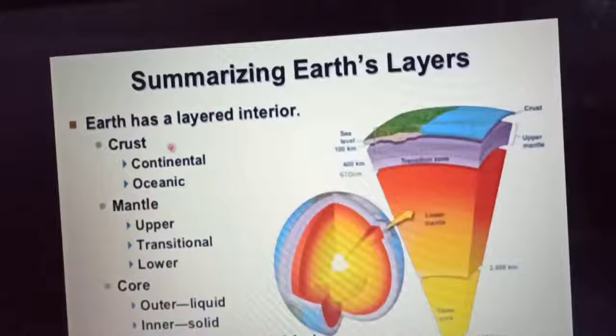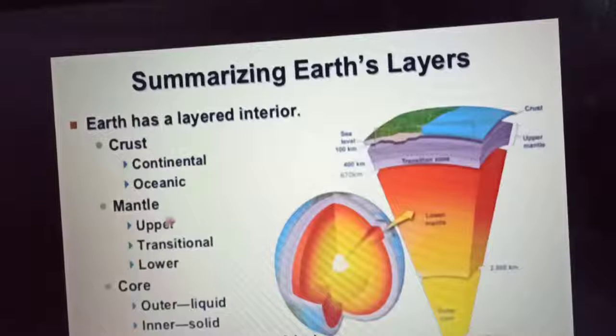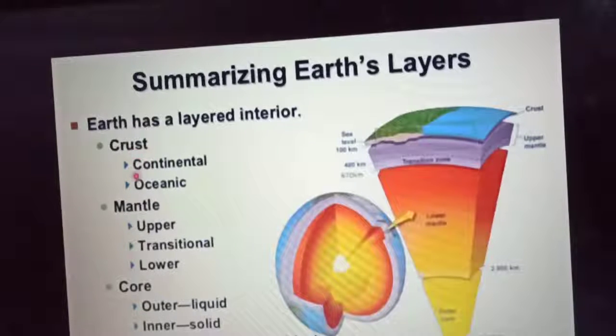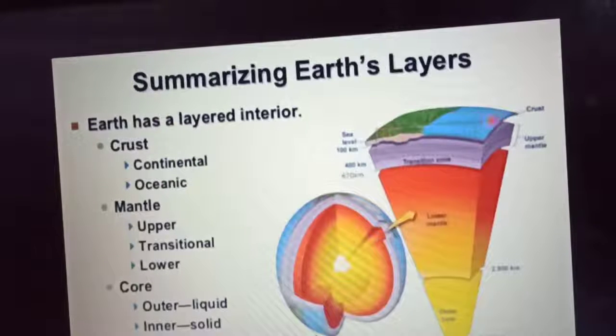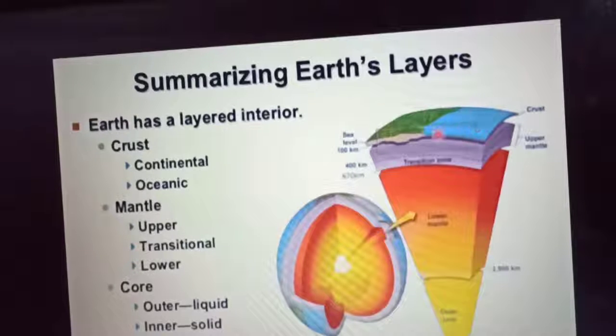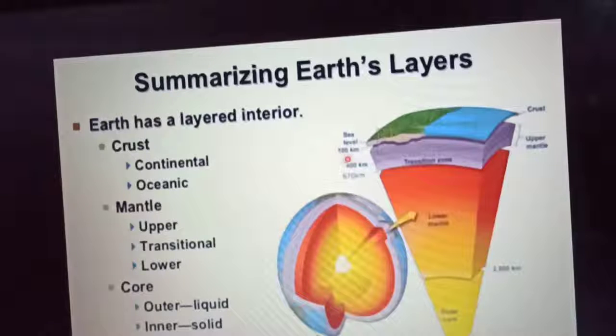The interior of the earth is basically divided into three layers, that is the crust, mantle and the core. The crust is again subdivided into two divisions, that is continental and the oceanic crust. The crust is actually the outer portion of the earth where we live and where our continents and the oceans are. Okay, and the average thickness of this layer is about 100 kilometer.